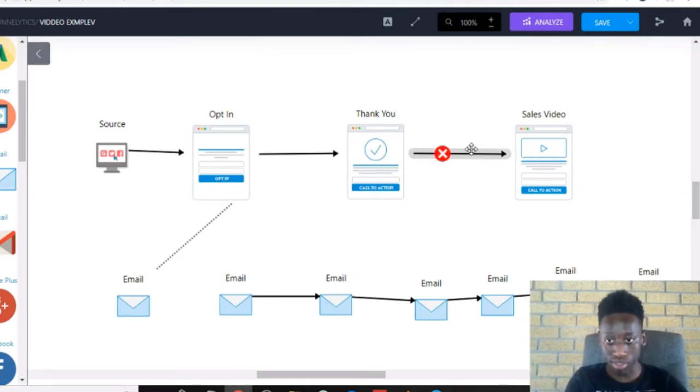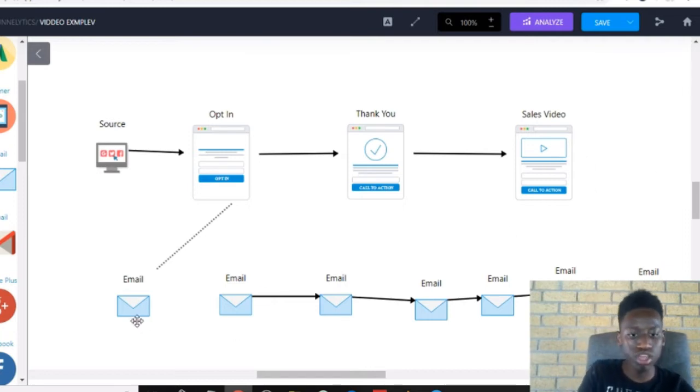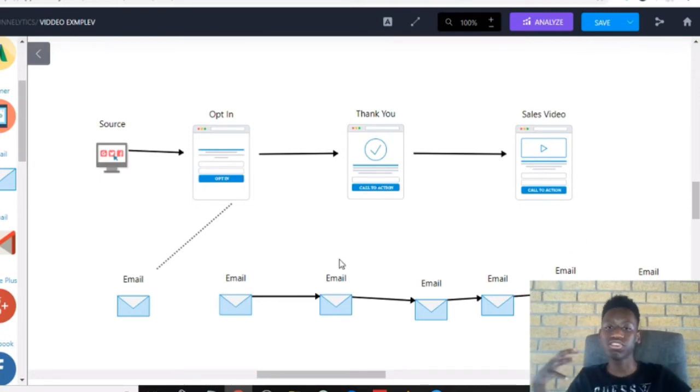But if they don't do that, you still have them. Why? Because you collected their emails. So on this 7-day sequence, 1, 2, 3, 4, 5, 6, 7, you promote your products. You promote this same product. Here you want to give them value, and then promote, value, and promote. You're promoting the same product because it takes up to 6 attempts for a person to buy.